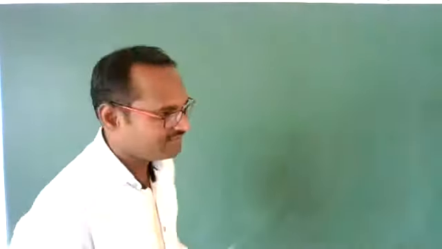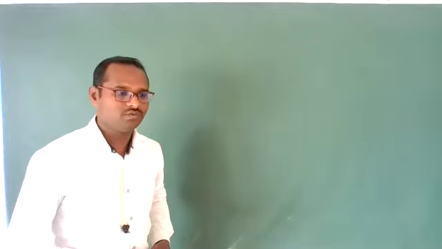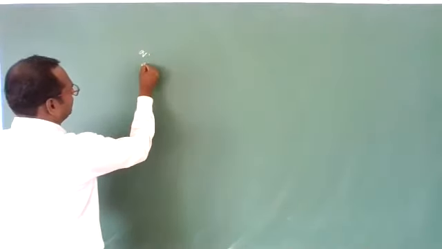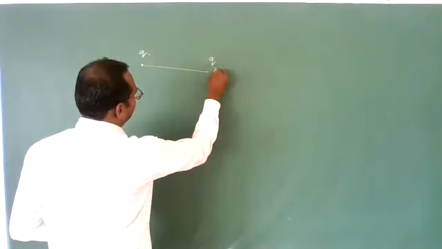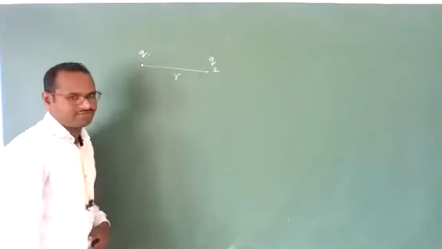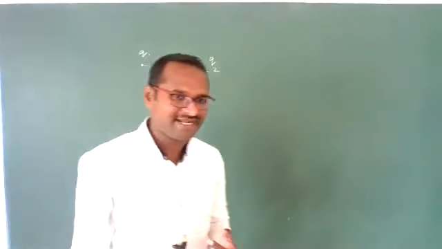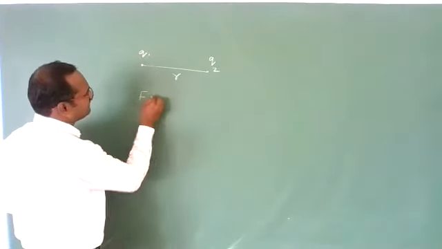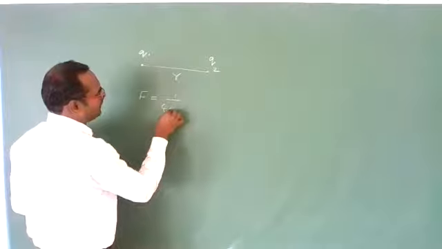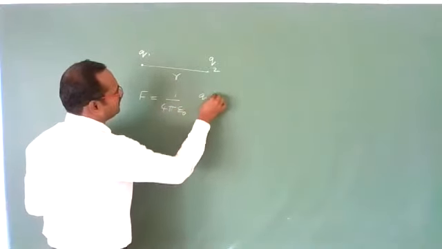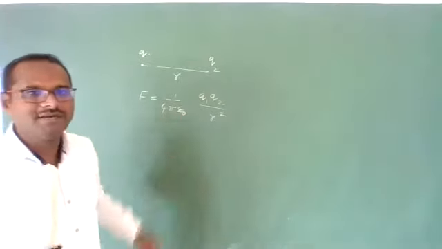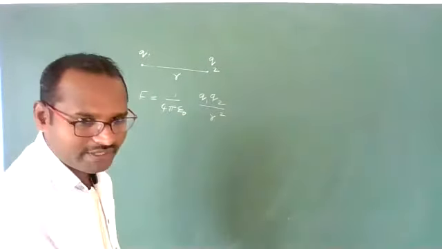In the previous class we discussed Coulomb's law and Coulomb's law in vector form. Let us revise those points. When two charges Q1 and Q2 are separated by some distance r, the force of attraction or repulsion between them according to Coulomb's law is F equals 1 by 4 pi epsilon naught Q1 Q2 by r square. Here epsilon naught is the permittivity of free space or vacuum.